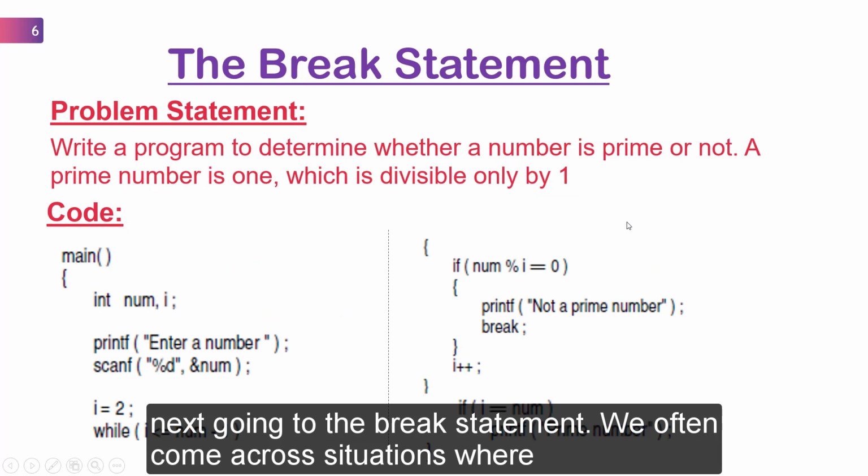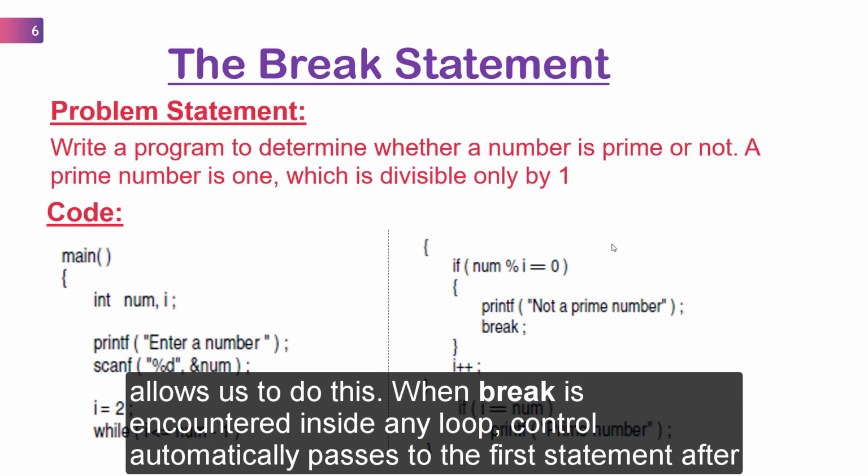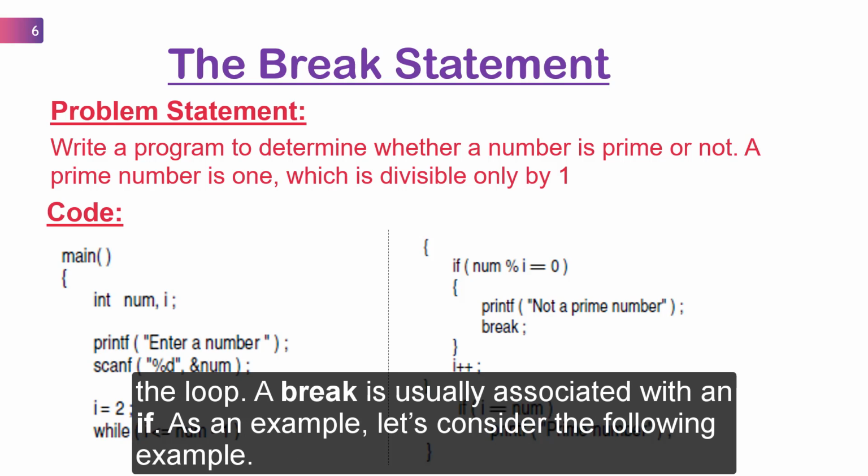Next, going to the break statement. We often come across situations where we want to jump out of a loop instantly without waiting to get back to the conditional statement. The keyword break allows us to do this. When break is encountered inside any loop, control automatically passes to the first statement after the loop. A break is usually associated with an if.